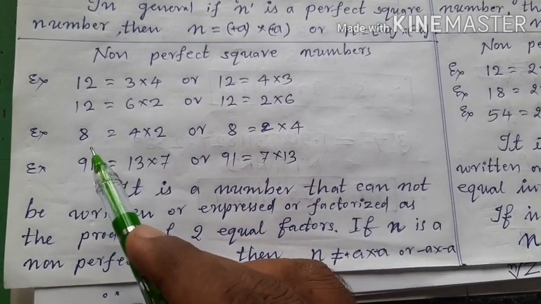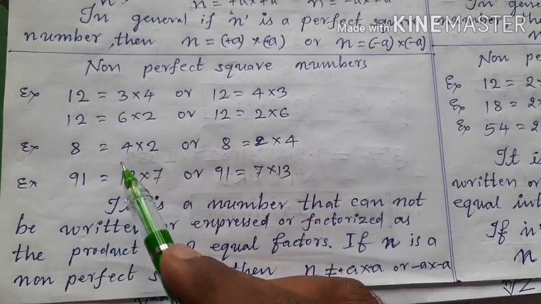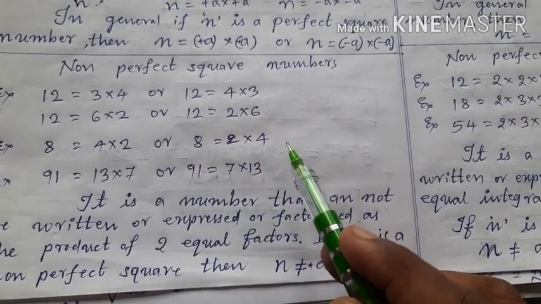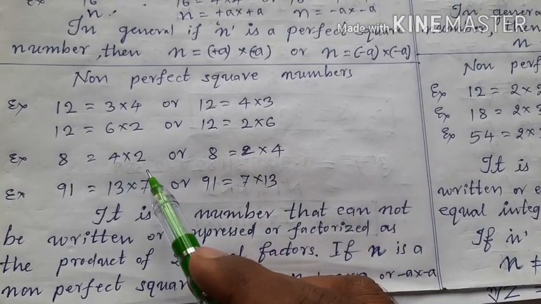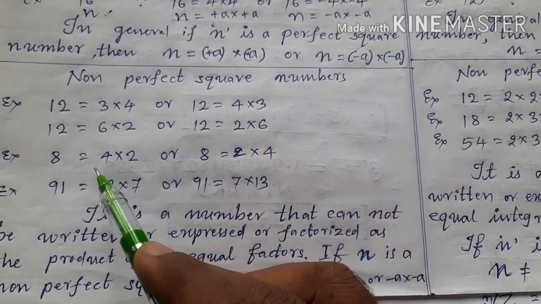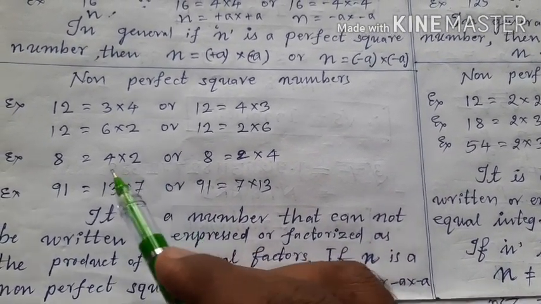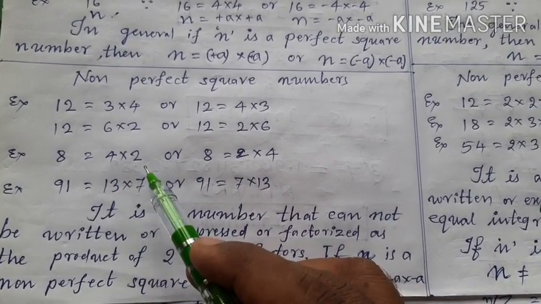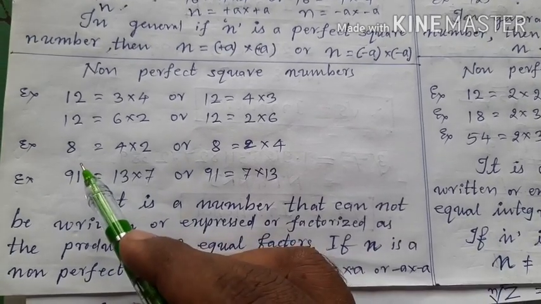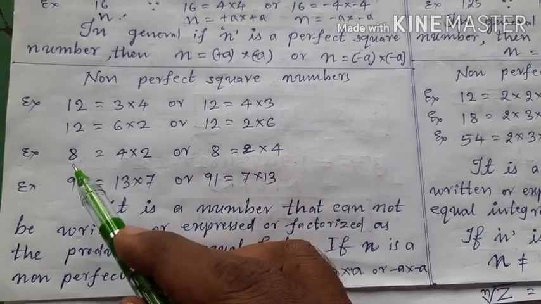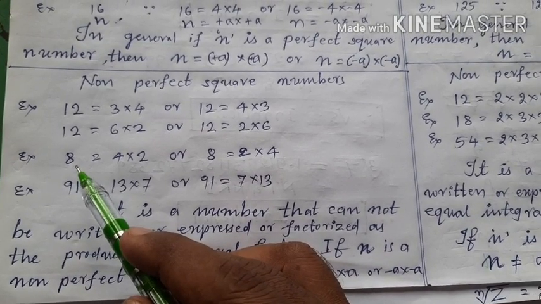Look at one more example, 8. 8 is the product of 4 and 2 or 8 is the product of 2 and 4. Here also there are two factors. Okay, but are they equal integral factors or equal integral numbers? No, these are unequal integral numbers. That is why 8 is the product of two unequal integral factors. Therefore 8 is a non-perfect square.